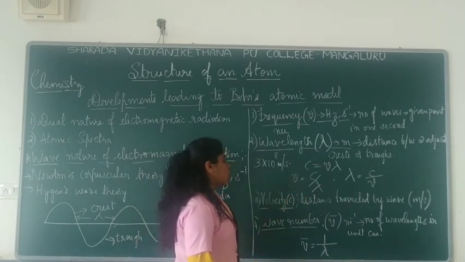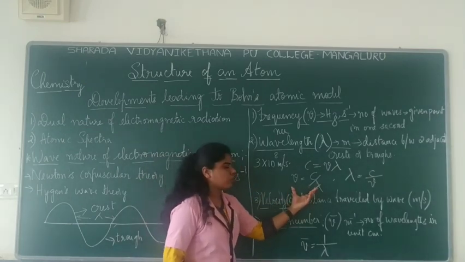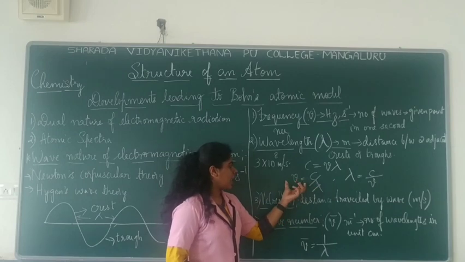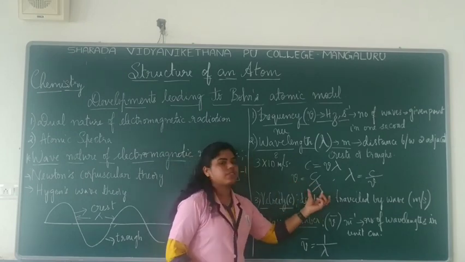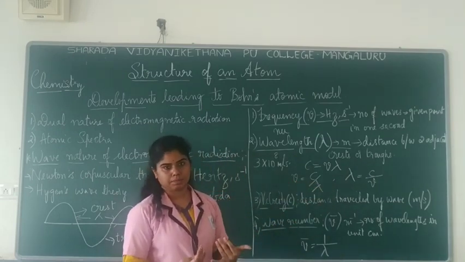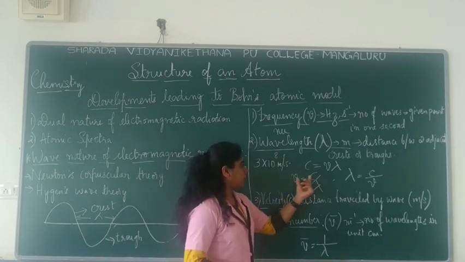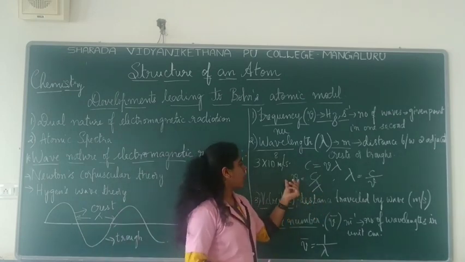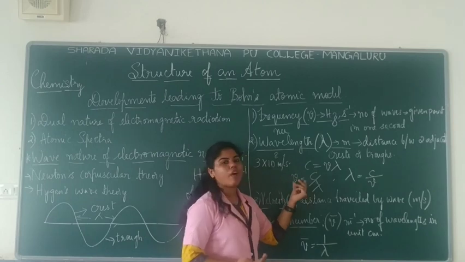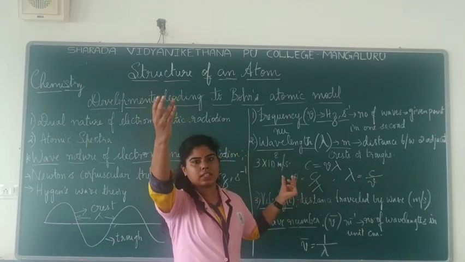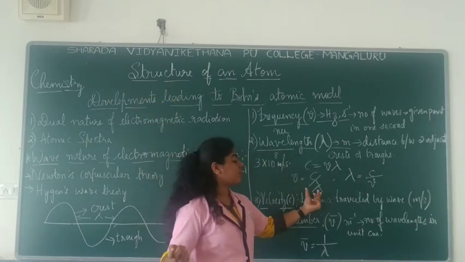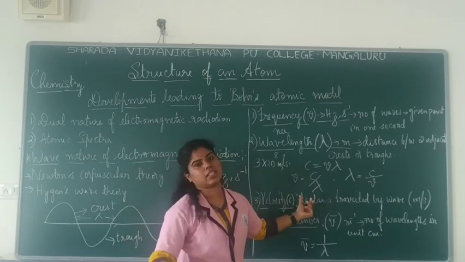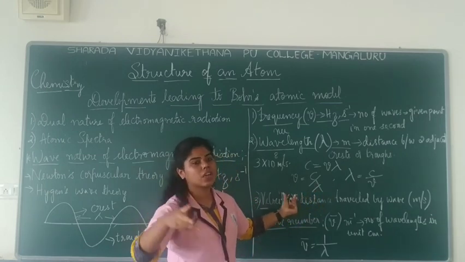Okay. So by this relation you can actually see that nu and wavelength are inversely proportional. Right? It is 1 by lambda. Okay. So here if the value of frequency increases, then what happens to the value of wavelength? Decreases, as they are inversely proportional.